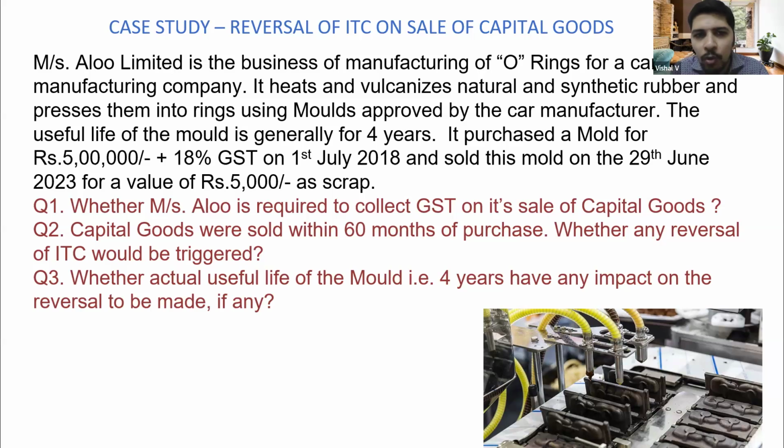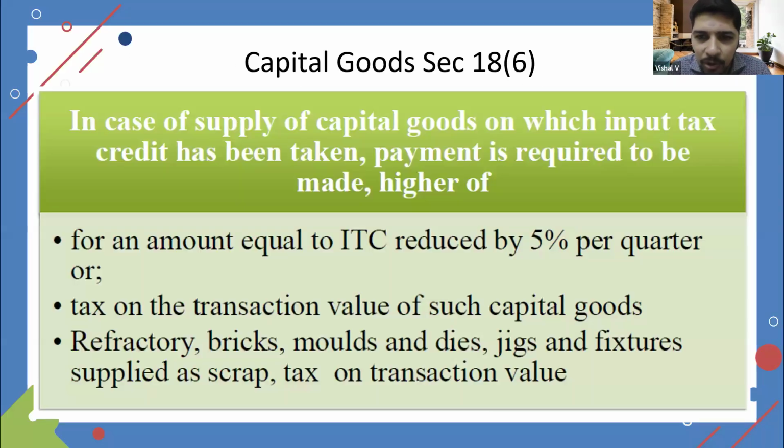Nowhere in rule 43 does it say that whatever is the useful life of the asset or 60 months, whichever is higher. That wording is not there. It has straightaway deemed that all the capital goods are having 60 months credit. So in a case where capital goods is used only for 2 years and sold as scrap, even then this section 18.6 will come into picture, sir. Picture, madam. This is my view.